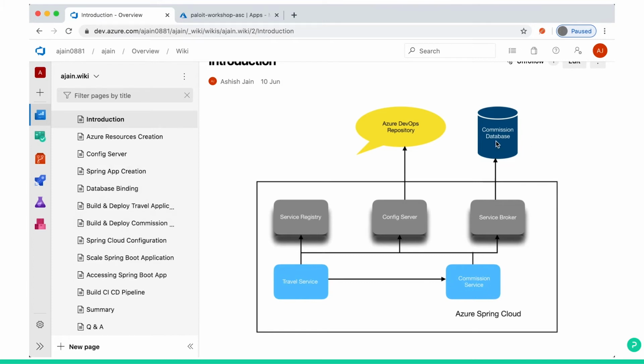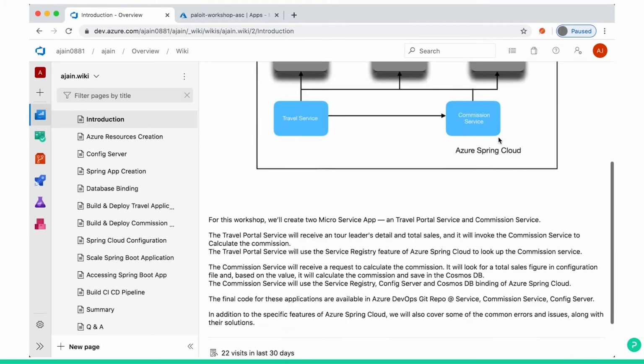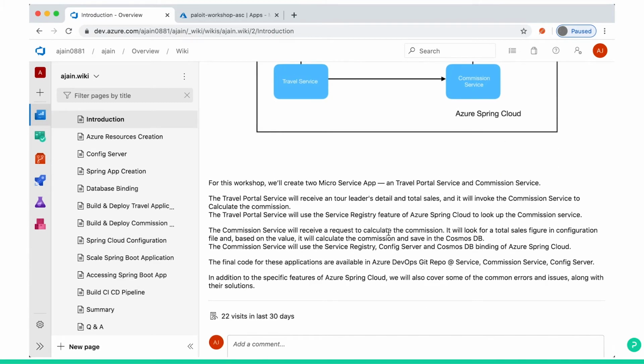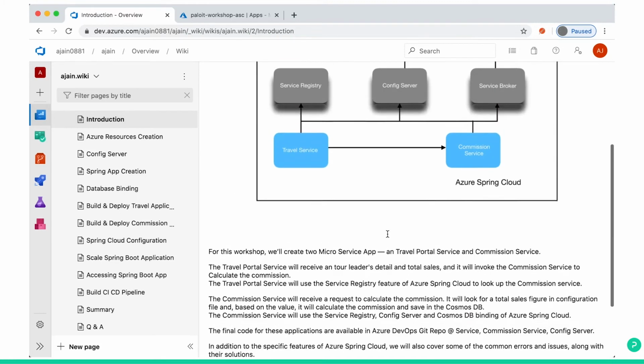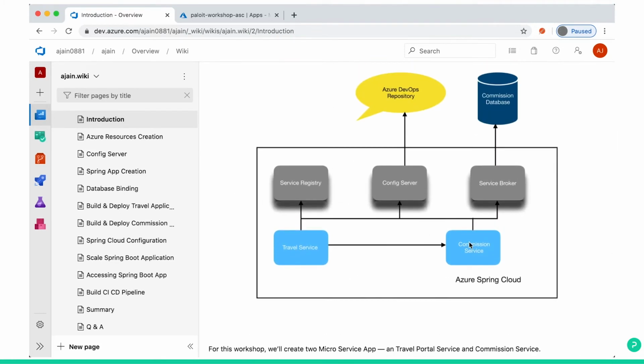Now Azure Spring Cloud gives the option to bind this database to the Spring app. So in our demo application, commission service will write a record into the commission database. As I already explained, you can go through it again. So let's bind this Spring Boot app to this database.